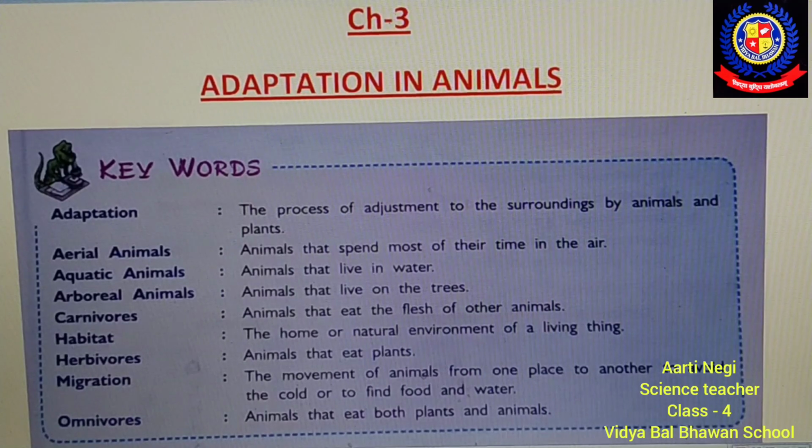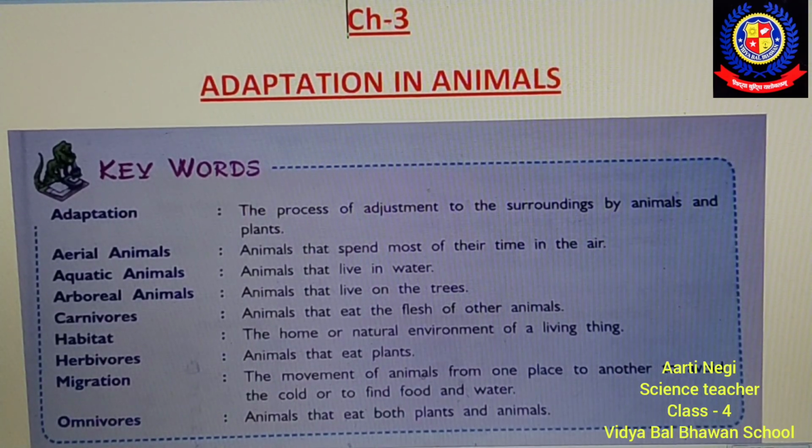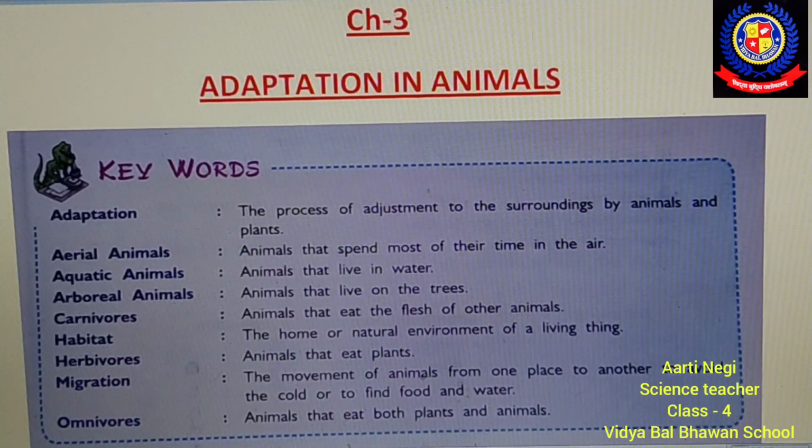Now come to the next keyword, that is arboreal animals. Arboreal animals means animals that live on the trees are called arboreal animals, like monkey, squirrel. They are the examples of arboreal animals. Next term is carnivore. Carnivores are the animals that eat the flesh of other animals. They are called carnivores. Okay, so examples of carnivores are like tiger, lion.